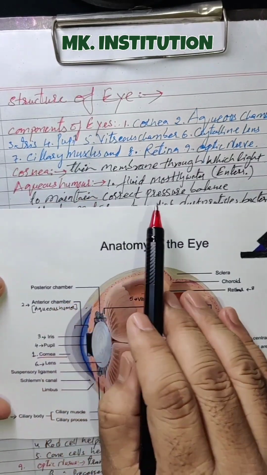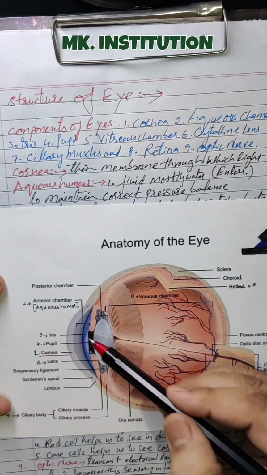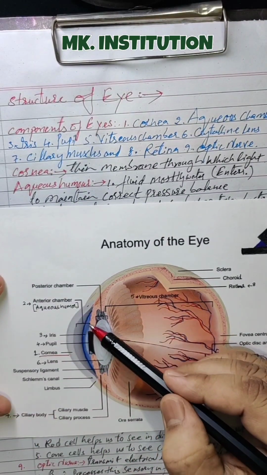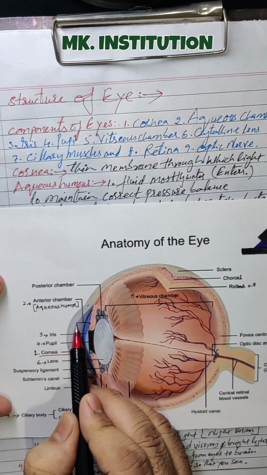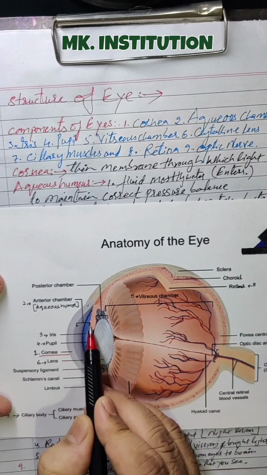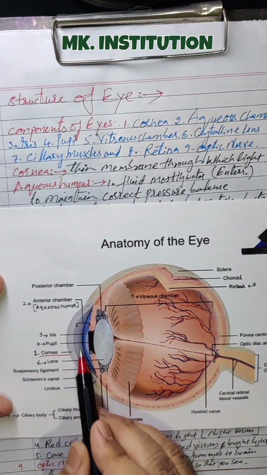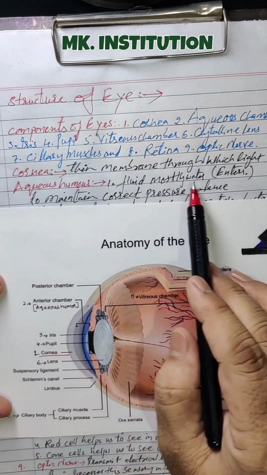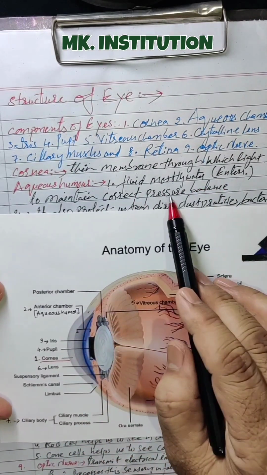Now see the second one here. Aqueous humor. What is the aqueous humor? This is the aqueous humor. This one, light dark color, from this part to this part. This is called aqueous humor. This complete area is the aqueous humor. What it is doing: it is fluid, mostly water, and maintains the correct pressure.